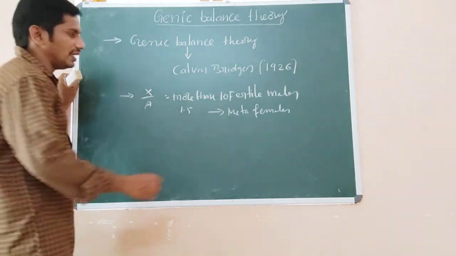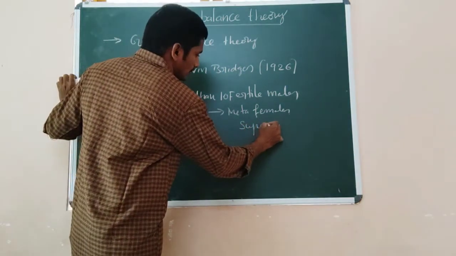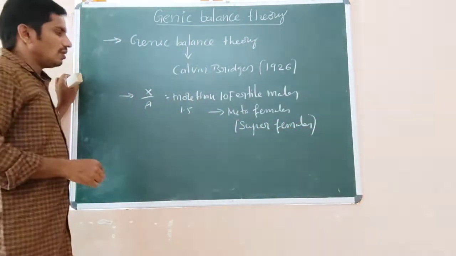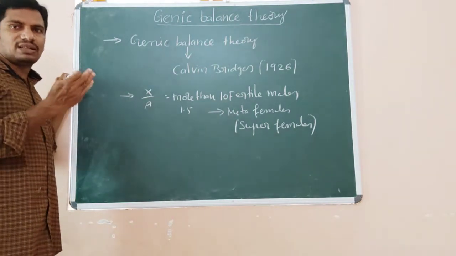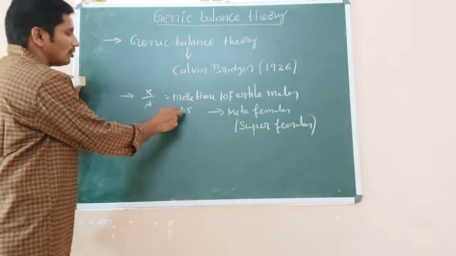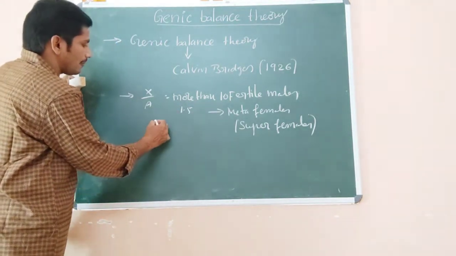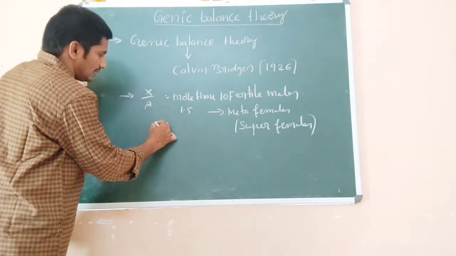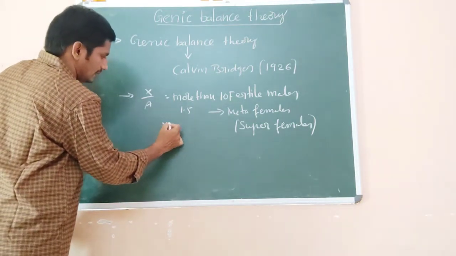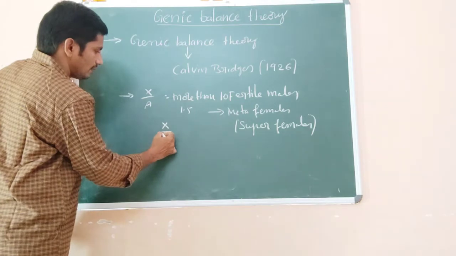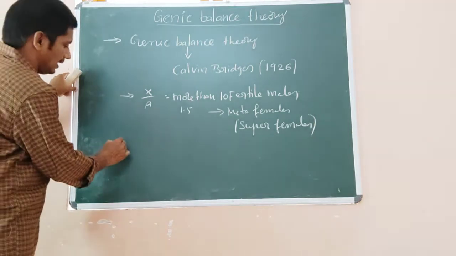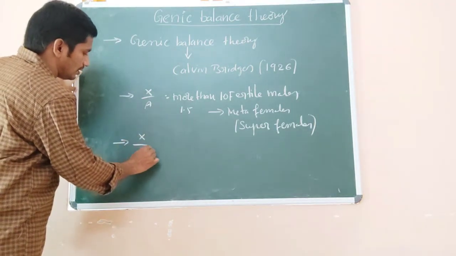We call them super females. Here 1 means a normal female, and more than 1.5 is a super female.